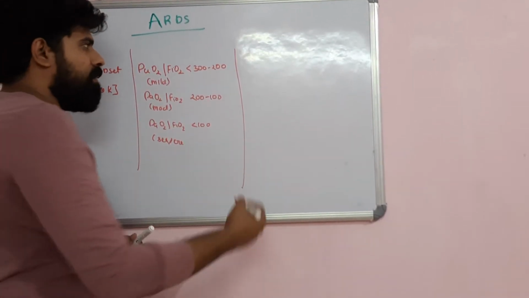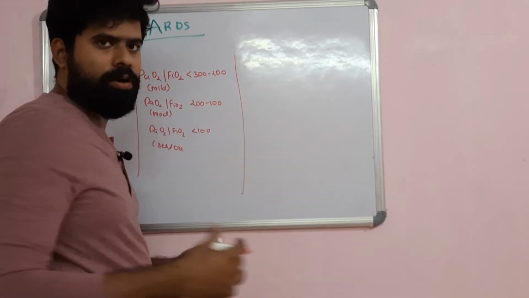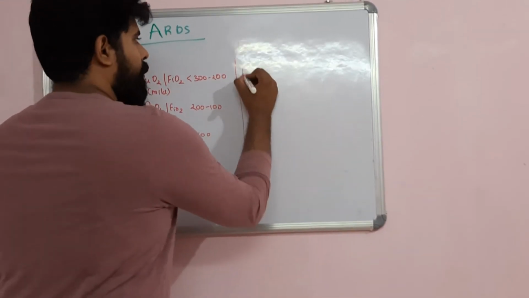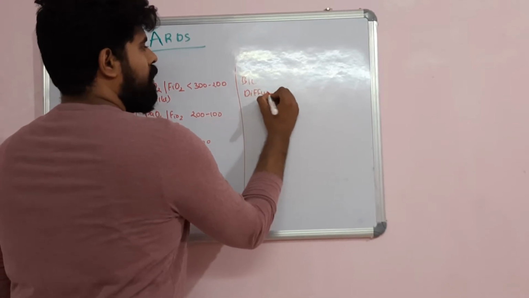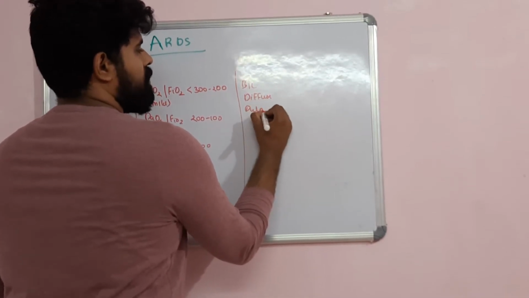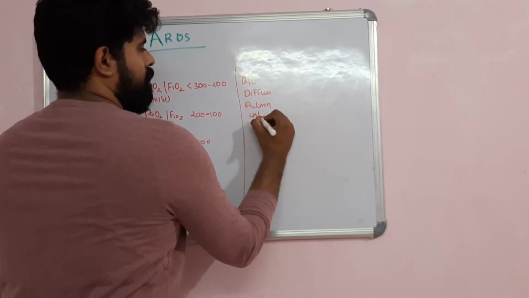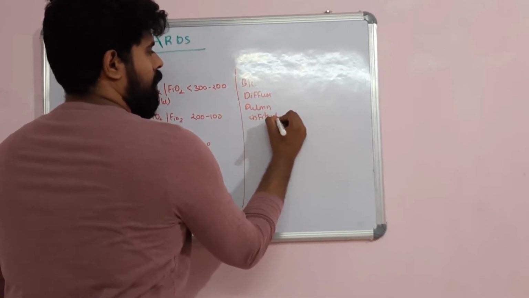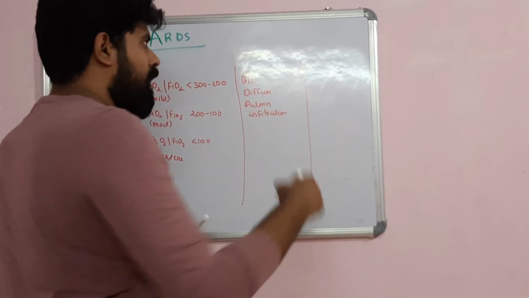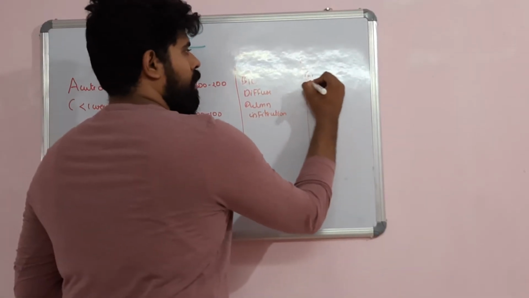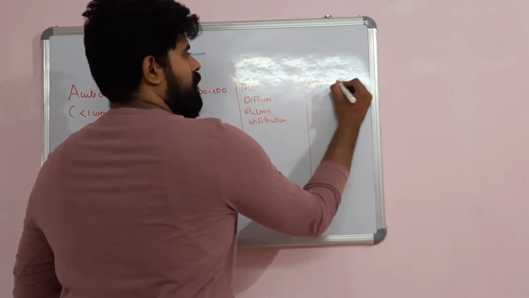Also, you must have imaging evidence of bilateral diffuse pulmonary infiltrations. This can be made out by chest X-ray or a CT thorax, anything of your choice, and you should have a normal pulmonary capillary wedge pressure.